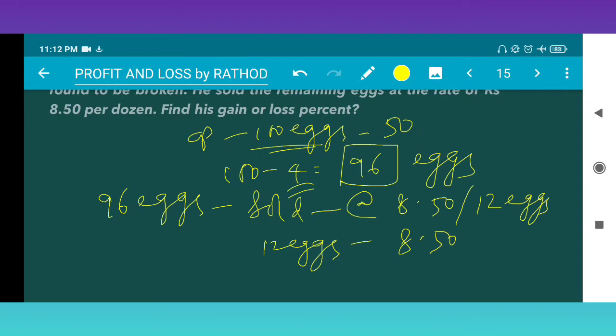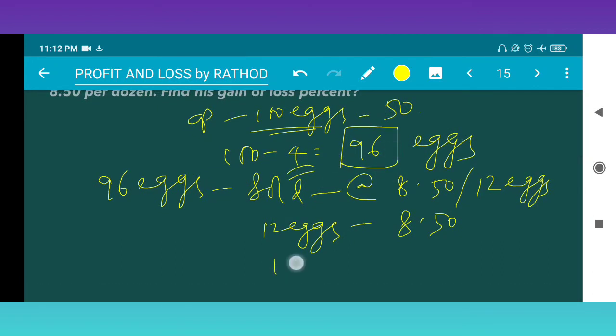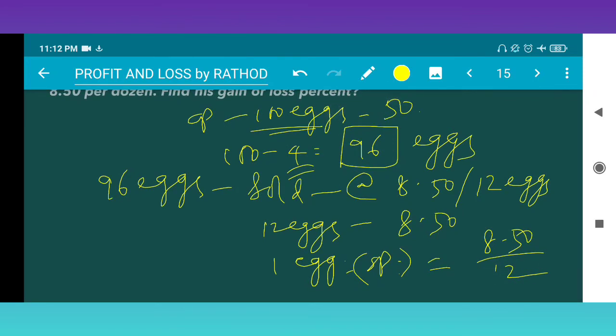So 1 egg SP is equal to 8.50 upon 12. So for 96 eggs, SP is 96 into 8.50 upon 12.